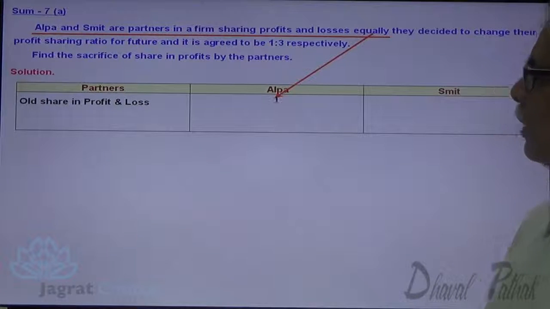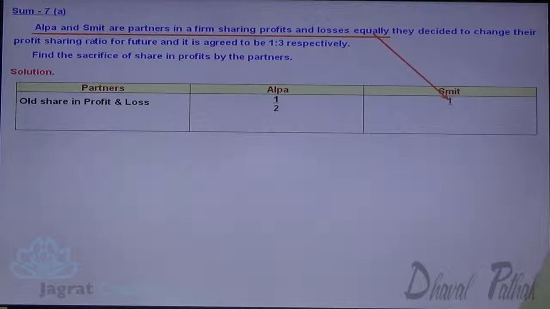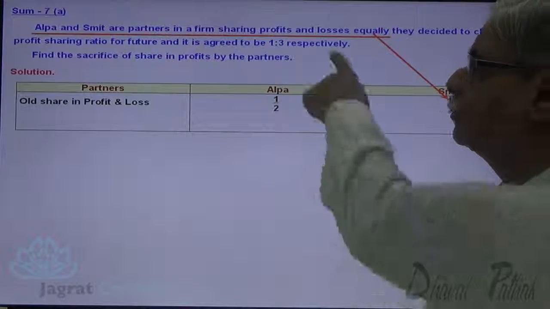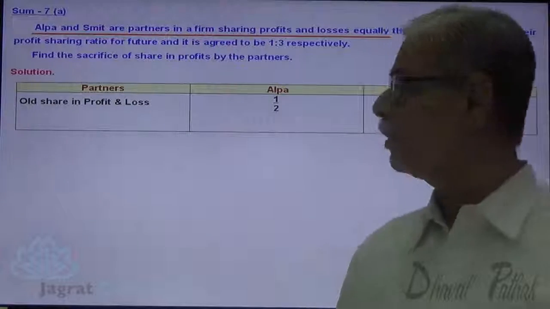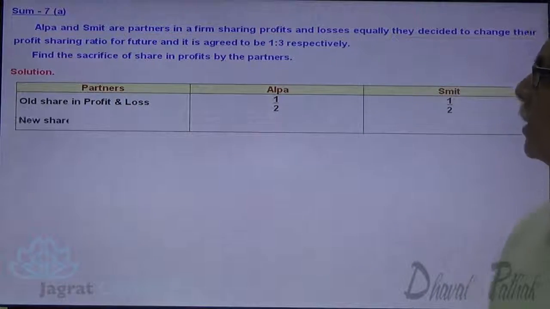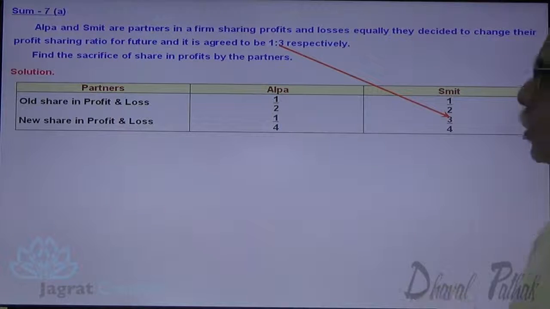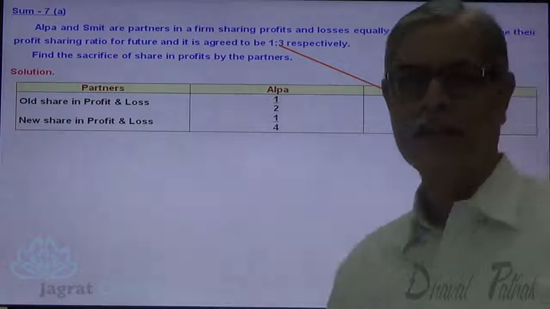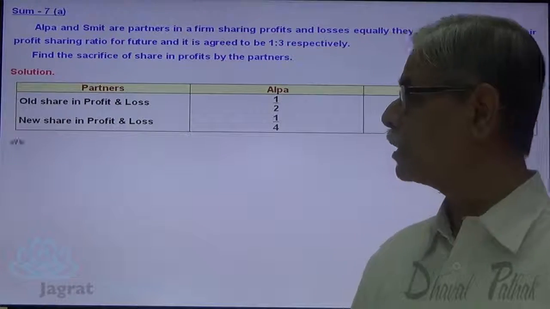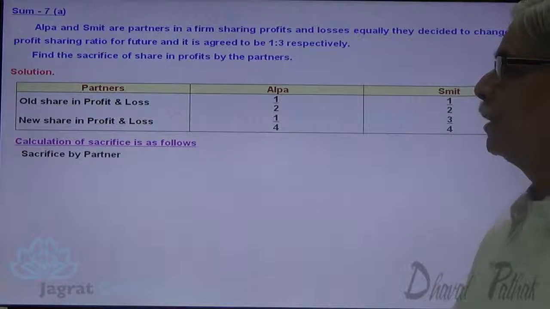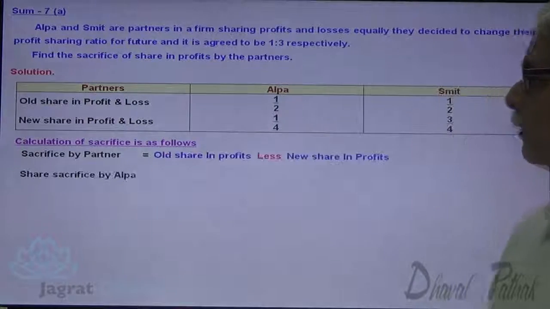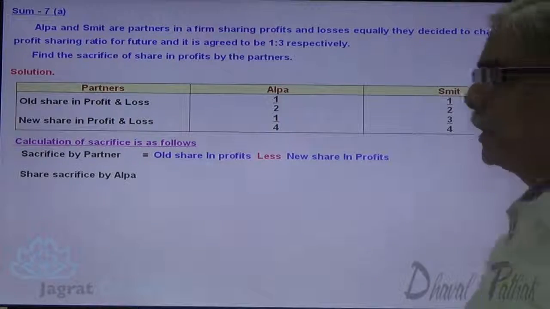Old share in profit of Alpa is 1/2 and that of Smith is 1/2. Now the new share in profit of Alpa is 1/4 and of Smith is 3/4. Now what's the formula for sacrifice? Sacrifice by a partner is equal to old share in profit less new share in profit.